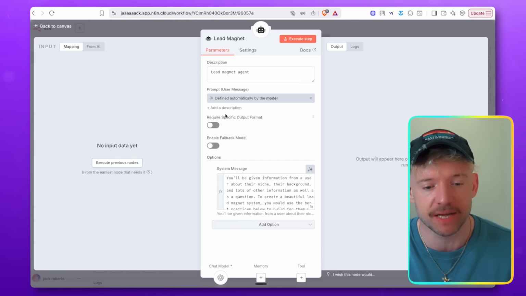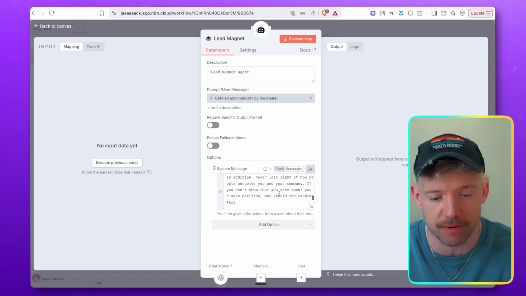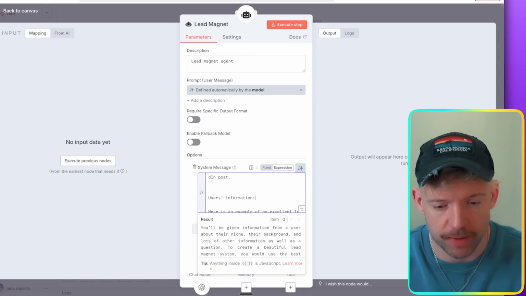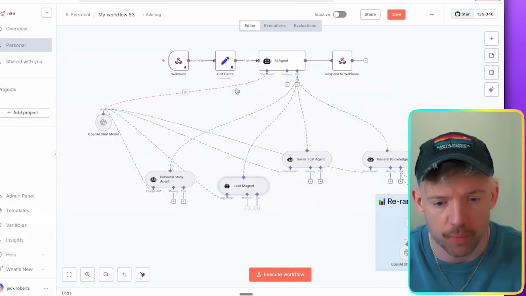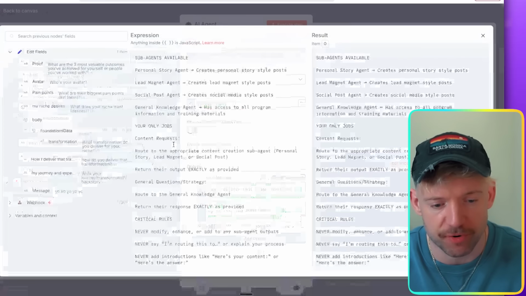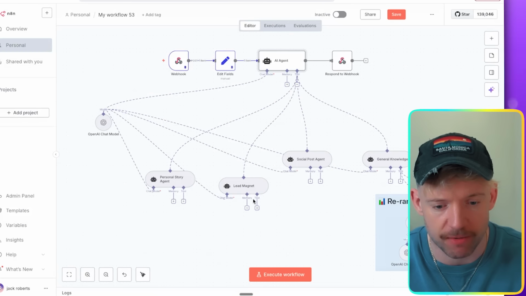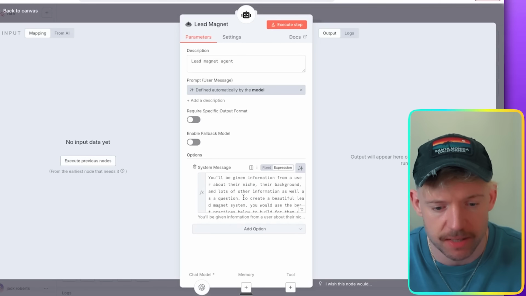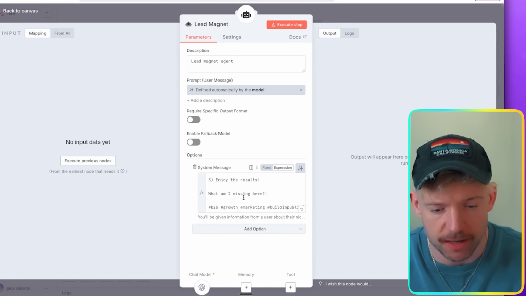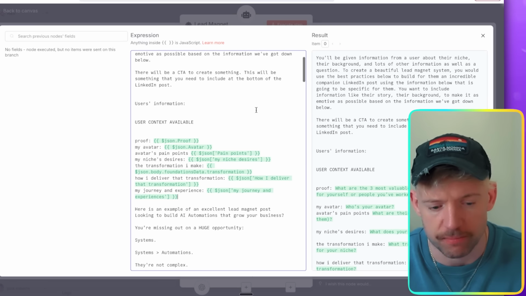Then realistically, in the prompt here, we've got that. We want to add in the user's information right at the bottom, right? So let's come over here. All right, cool. And then we've got that as an expression. So we're going to come and grab this from the agent, and you might have guessed it. We're going to come down here and let's just full screen, and we can literally just copy and paste this information here. Bam. All right, cool. So we come down here to lead magnet, come down to the bottom. Actually, where do we have it? We had it near the top, right? So let's come up here. There we go. Sweet. And it'll do like that.